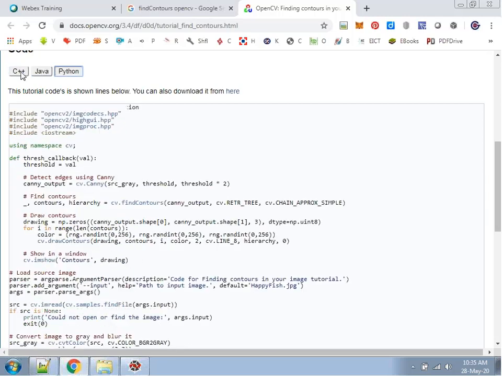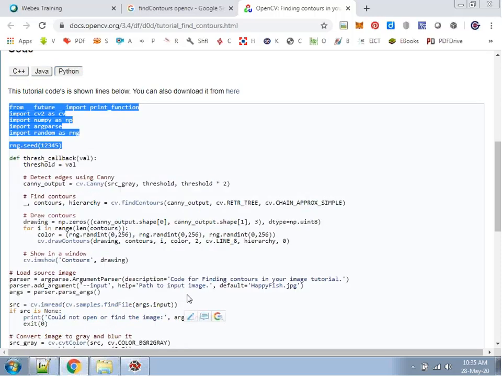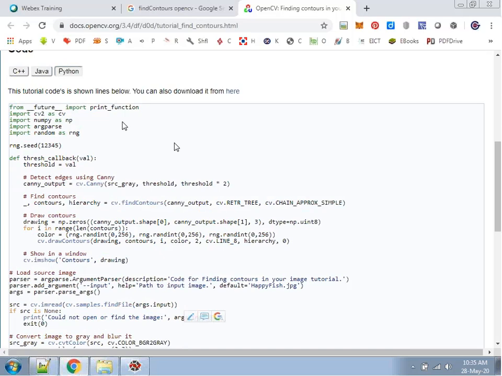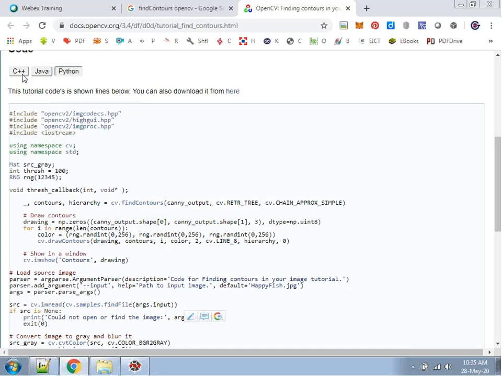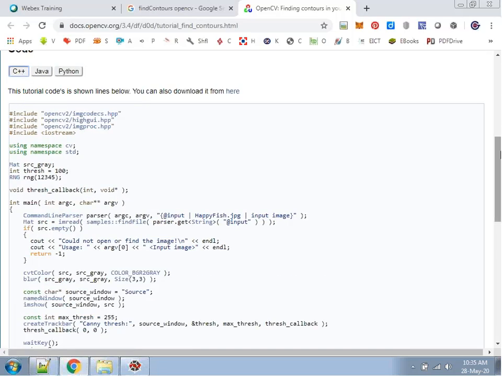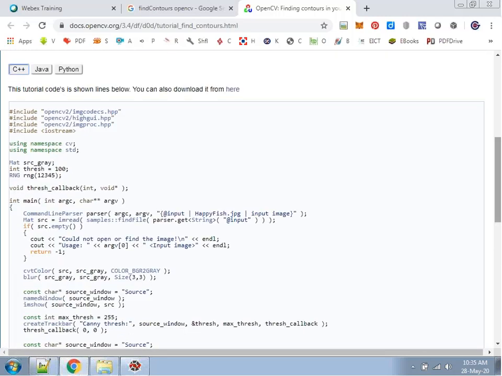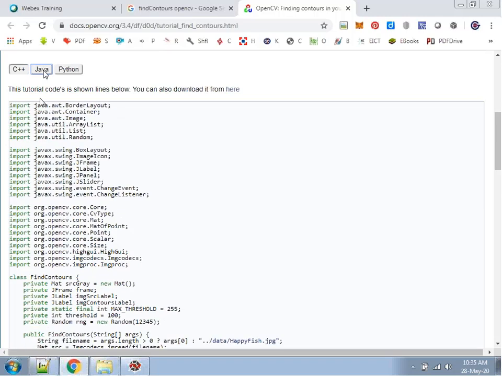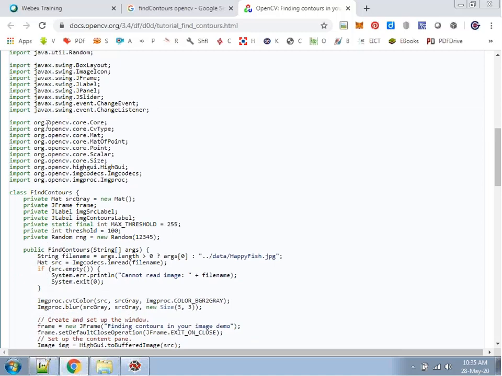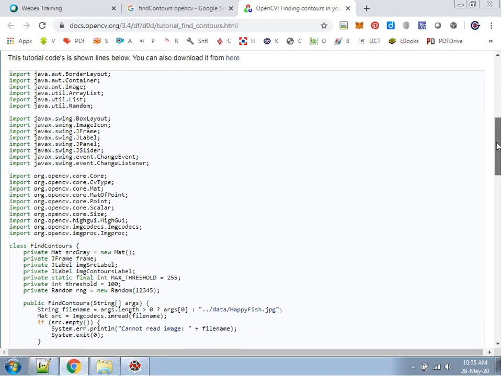So you can see that all source codes are available. If I want to work in Python, then simply copy this code and I can work with this. Suppose I am working in C++, so click on C++ and you will get the C++ code to find out the contours. If we are working in Java, then you can see java.awt.BorderLayout. So in case of Java, we have to work with this package, import org.opencv.core. Okay. Because Java is also a package-based programming language.